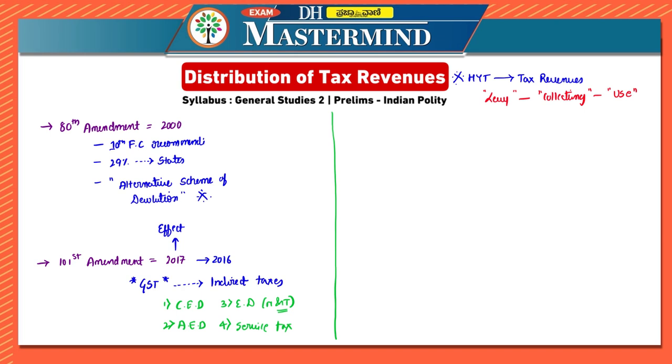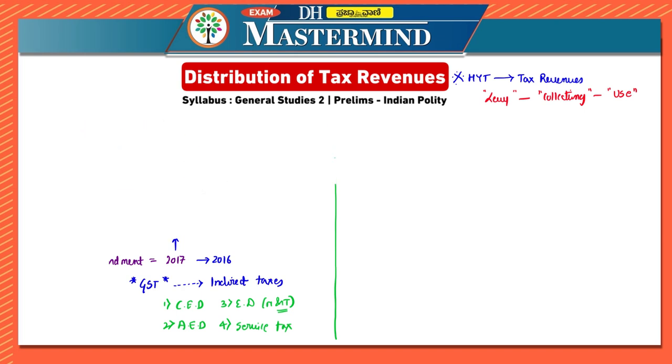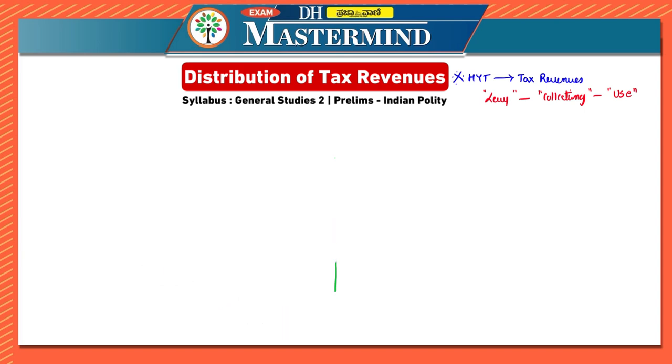Now let us start with them. Including the articles, everything will be important in this. So I'll erase all of these and we'll study that in this particular page only, including the shortcuts or mnemonics for us. So the first one is that taxes, everything is about the taxes only, correct? The taxes which are levied by center, the collection and use is by state.